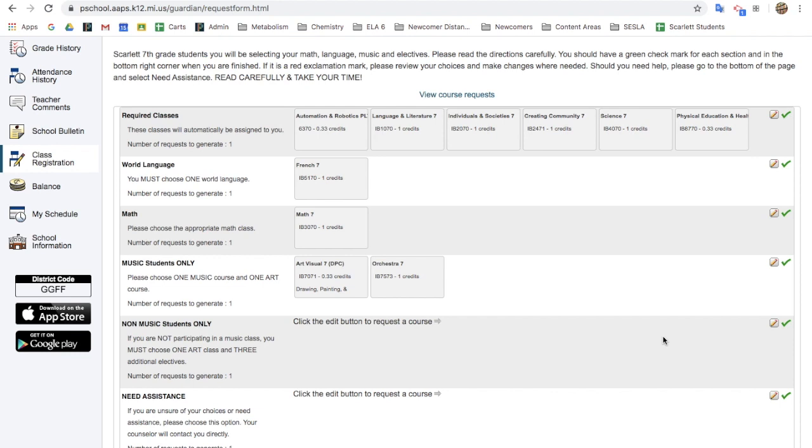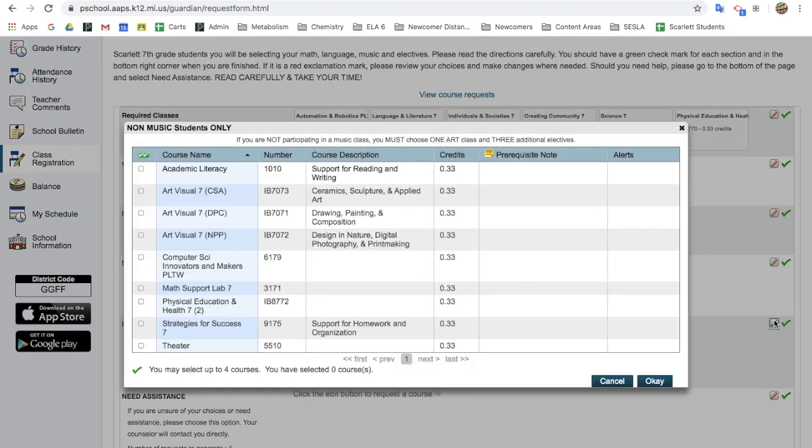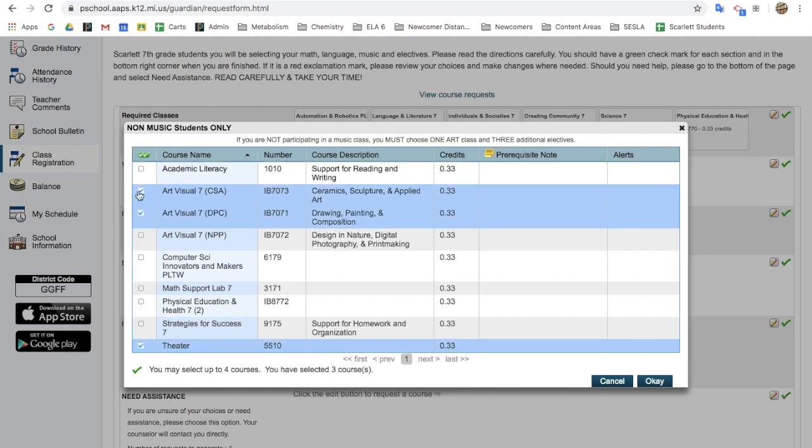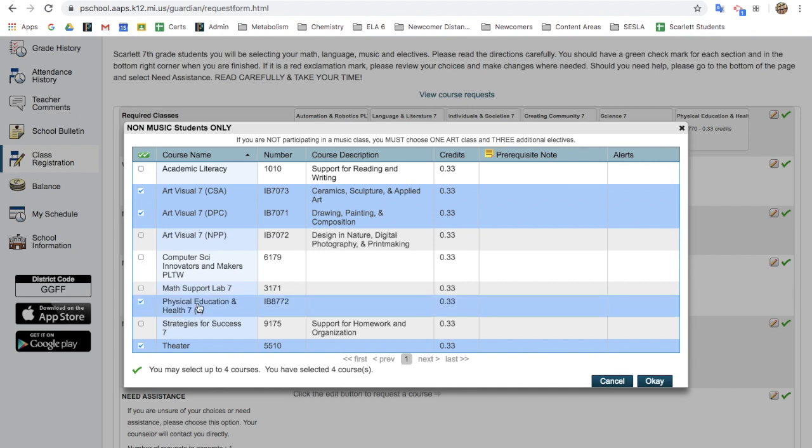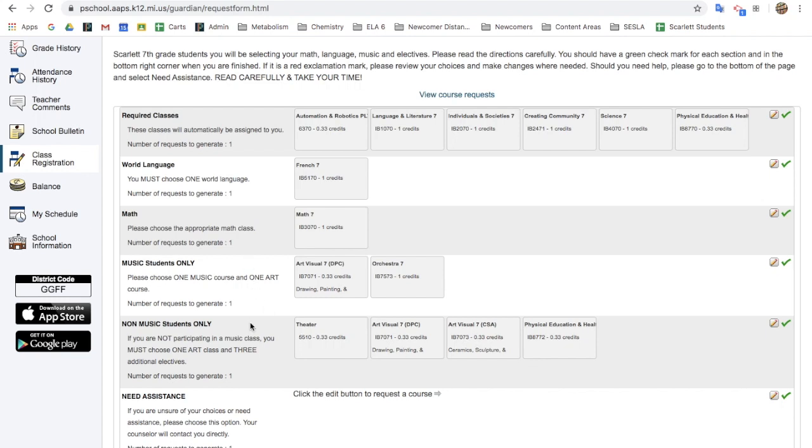If you are not taking music, you're going to click here. So you will not have clicked here. If you're taking music, you're not doing anything here. One of those classes needs to be an art class. Your other 3 classes could be another art class, another PLTW class, another PE class, or theater. Click on the 4 classes that you would like to take, remembering that at least one has to be art, and then press OK.